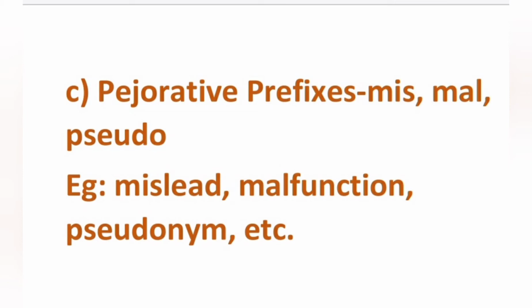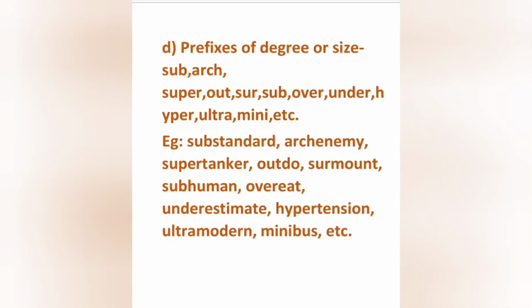Next type is prefixes of degree or size. Prefixes like sub, arch, super, out, sur, sub, over, under, hyper, ultra, mini, etc. are prefixes of degree or size. Example, substandard, archenemy, supertanker, outdo, surmount, subhuman, overeat, underestimate, hypertension, ultramodern, minibus, etc.